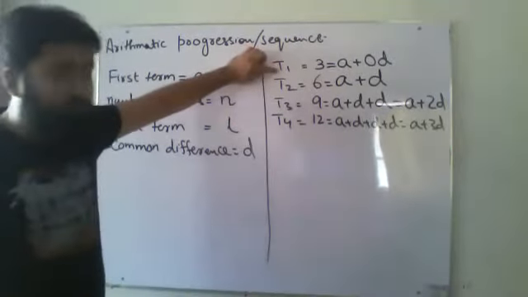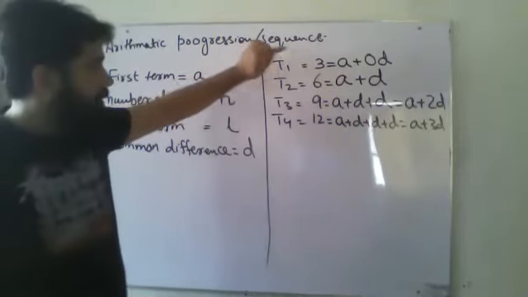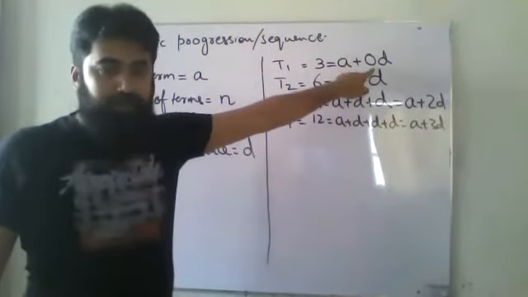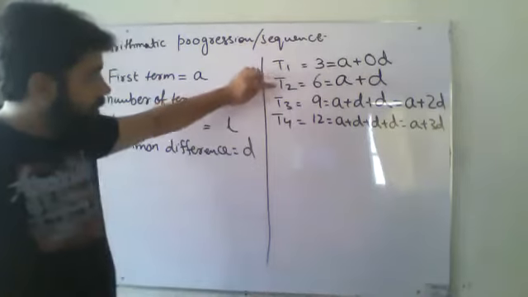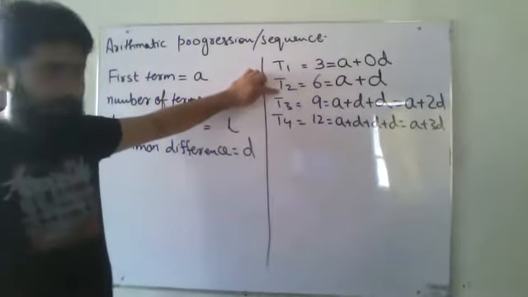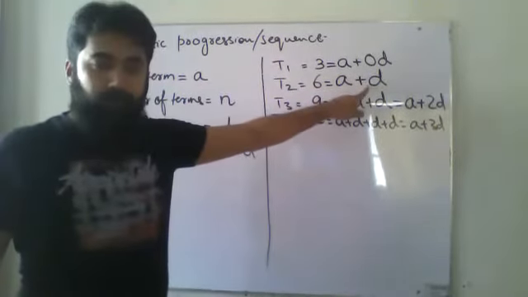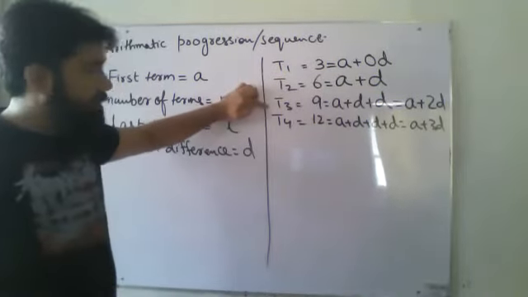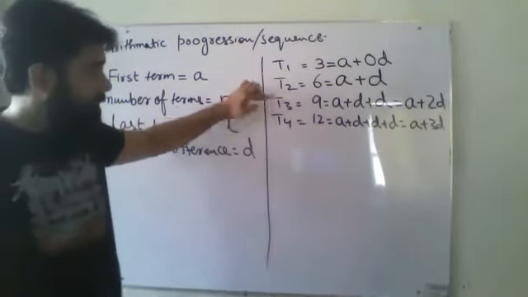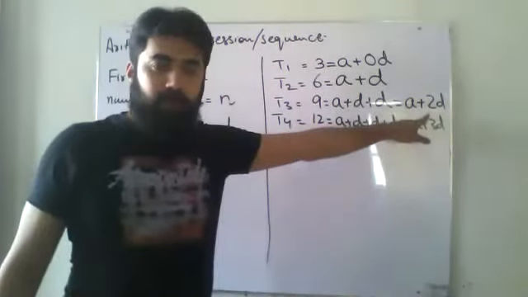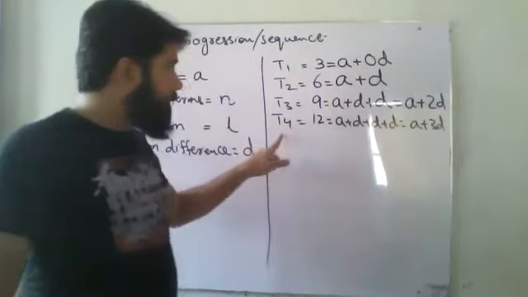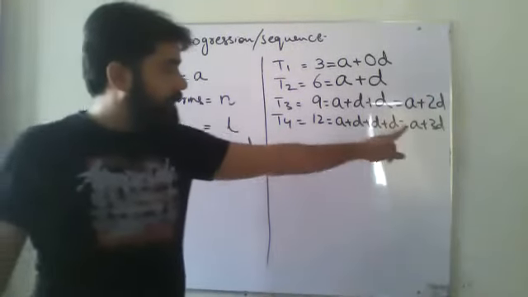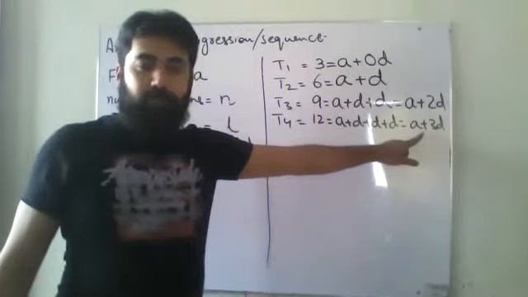So now what's the most important thing? See, when your term number is 1, D is multiplied by 0. Your term number is 2, D is multiplied by 1. Your term number is 3, D is multiplied by 2. Your term number is 4, D is multiplied by 3.